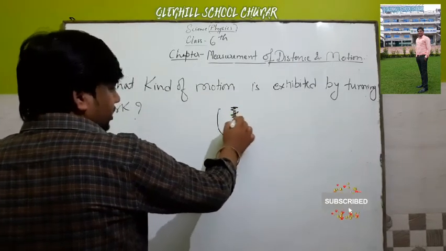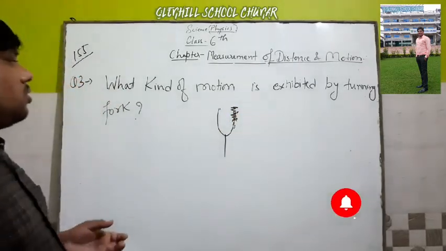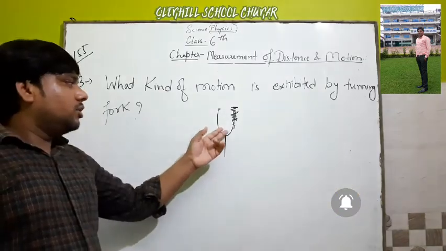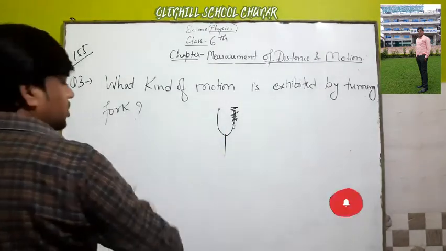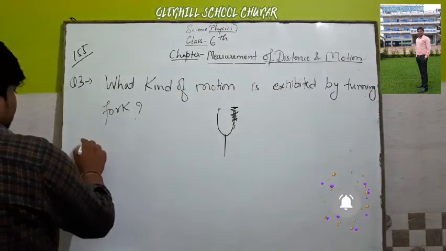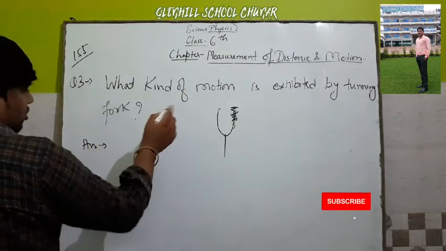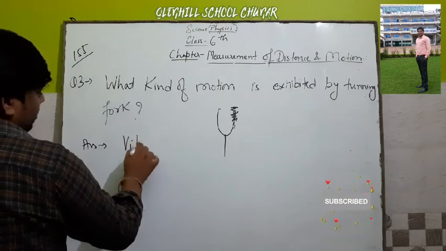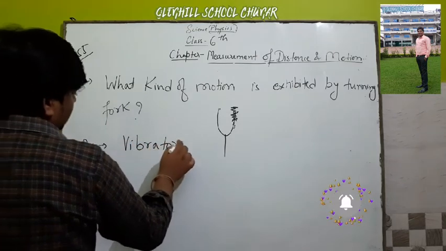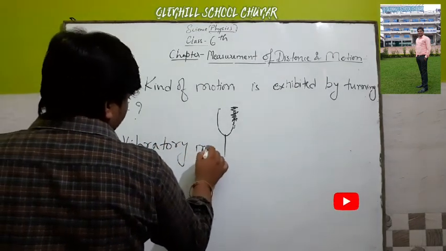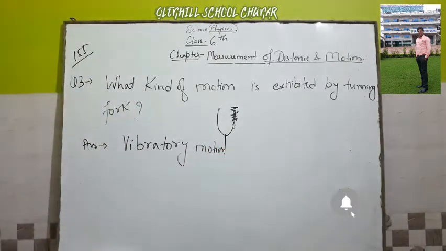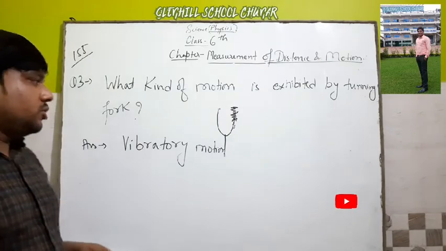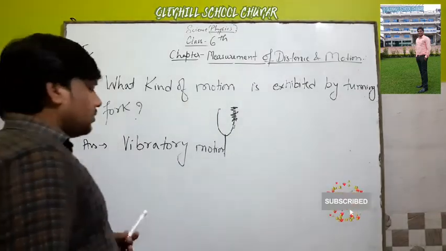So this is a type of vibratory motion because it also produces sound. So the answer is vibratory motion. Understood? Okay.